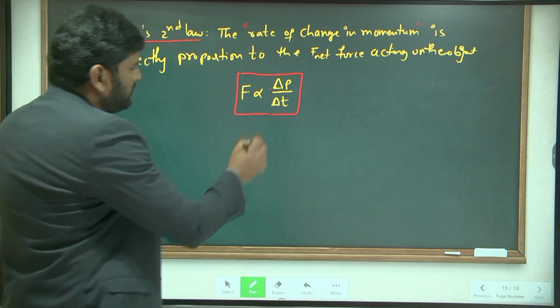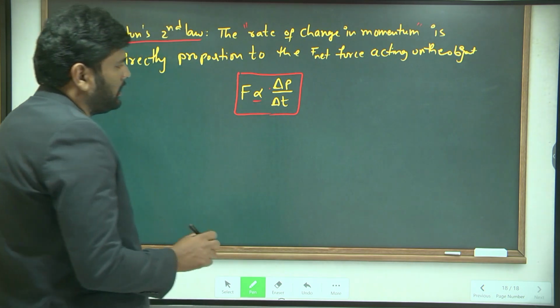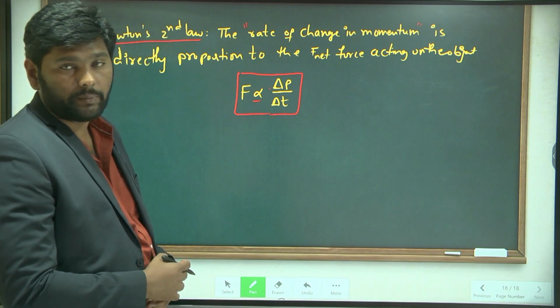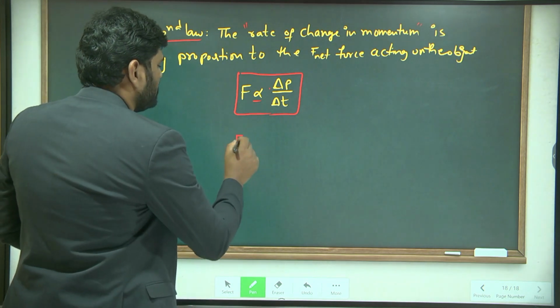After this, we need to remove the proportionality. If you remove proportionality, you should keep a constant.